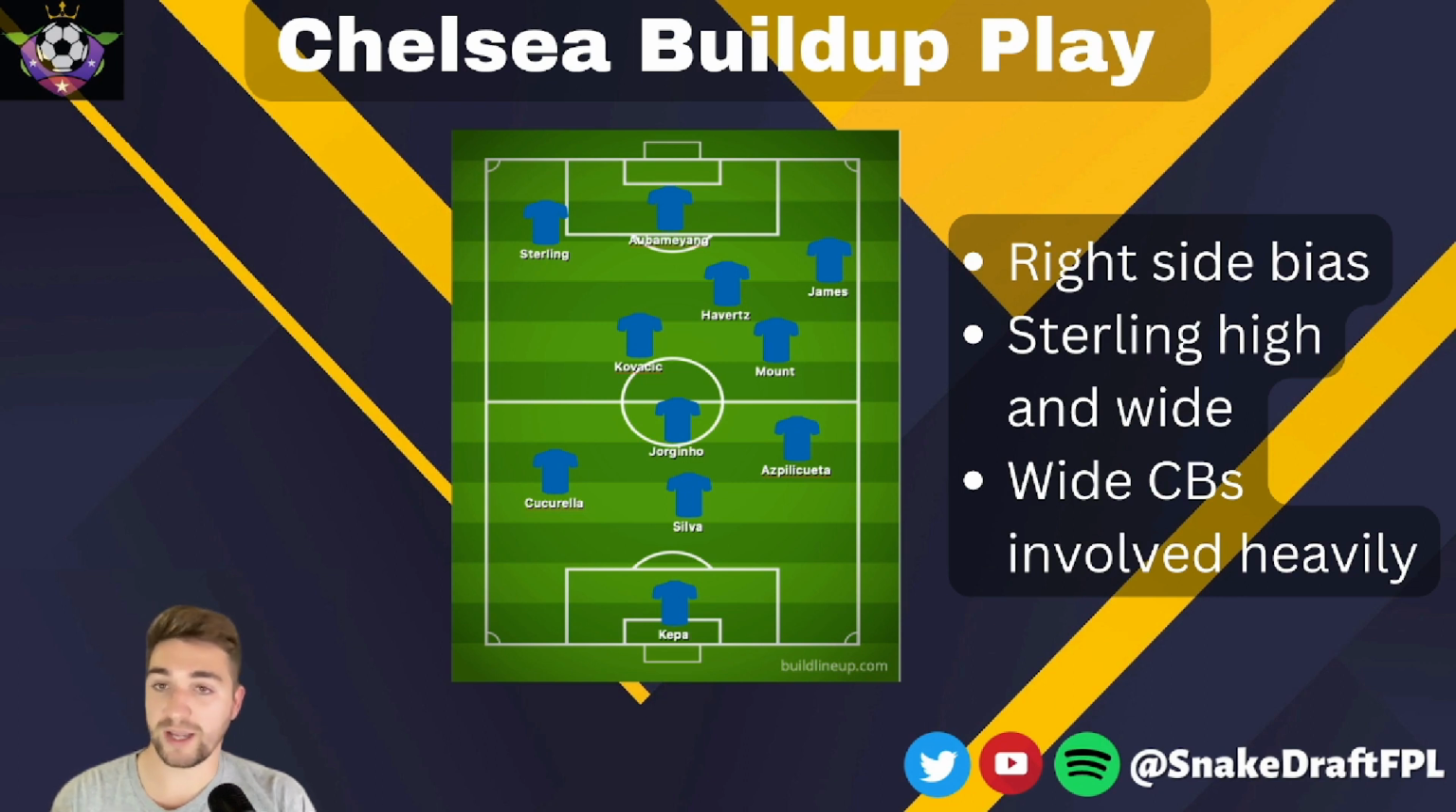And what they did do occasionally as well was shift to a back four where James would sit a little bit deeper and Silva and Azpilicueta would rotate around a little bit and Cucurella would play more of a left back role. And in these build-up scenarios, it worked a little bit better for him because he could progress a little bit up that left-hand side.